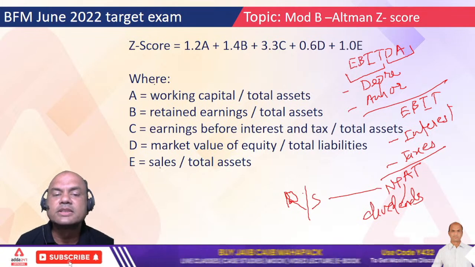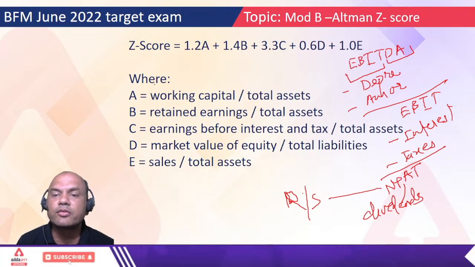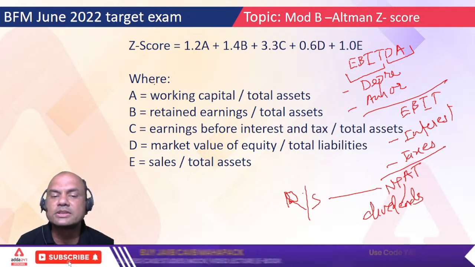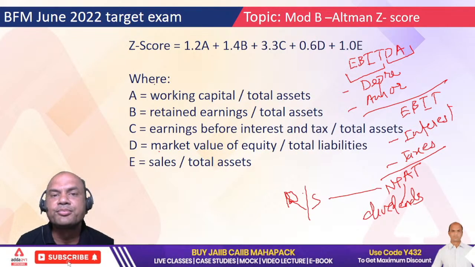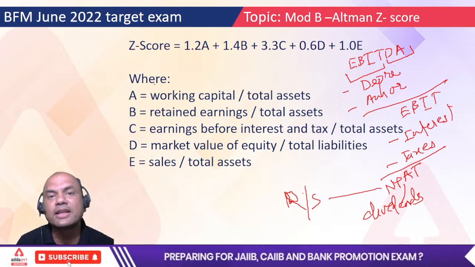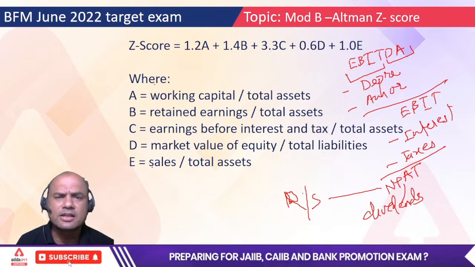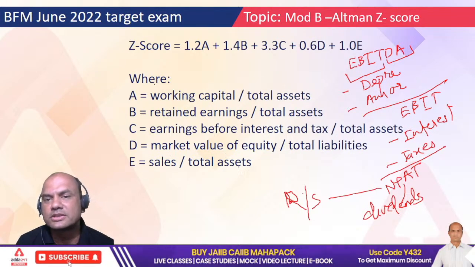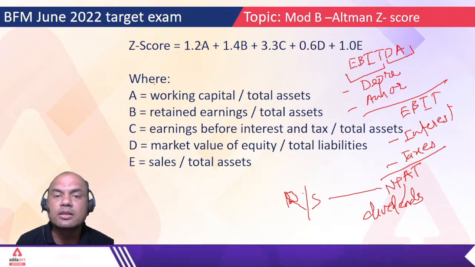Now E. Sales upon total assets. Again, see the weightage is 1 over here. Sales we get directly. What is sales? Sales is always net sales. What do you mean by net sales? Gross sales minus sales return. So net sales upon total assets. So this is totally the Altman Z score.